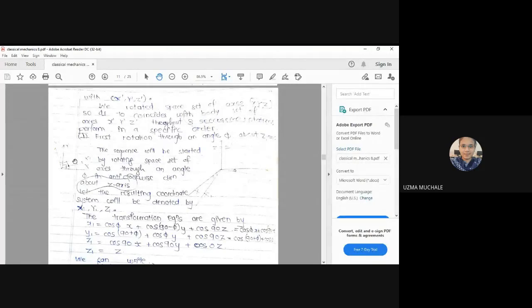Now here you can see the first rotation through an angle phi about the z axis. Okay. First rotation through an angle phi about the z axis. What do you mean by rotation through an angle phi about the z axis? I will show you.